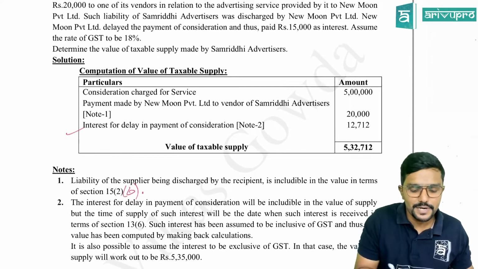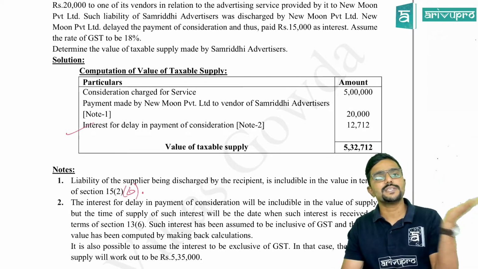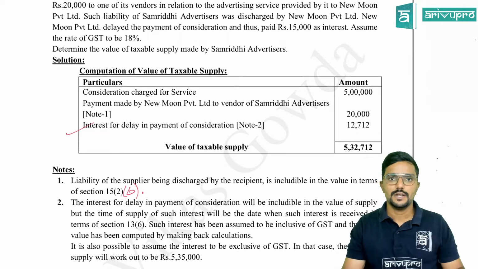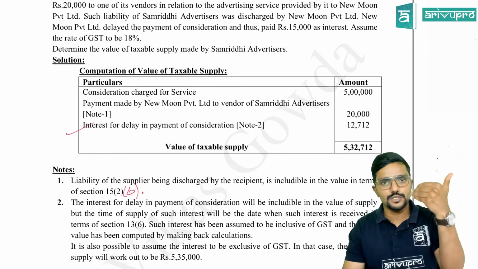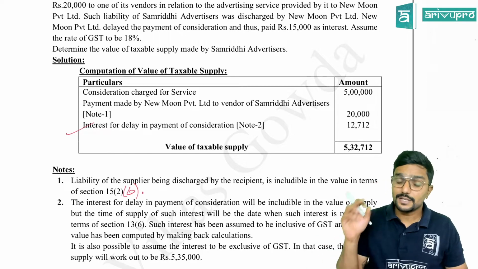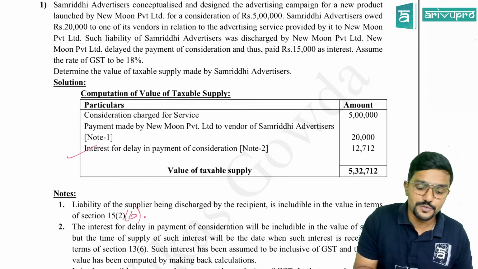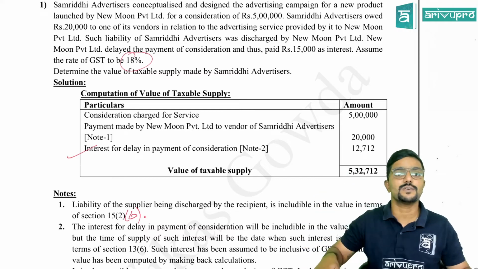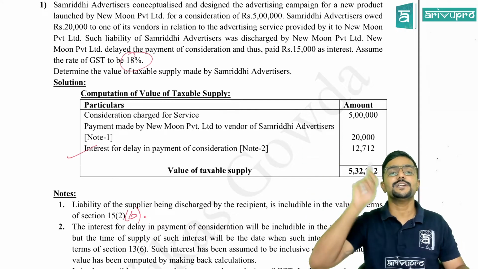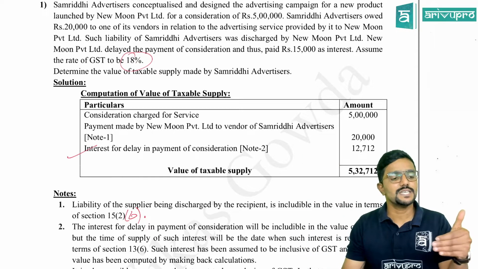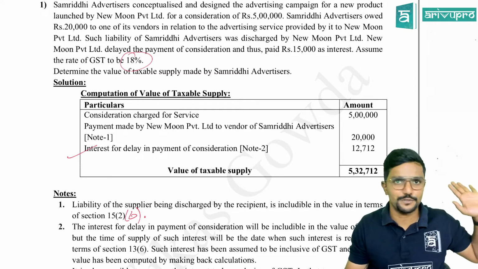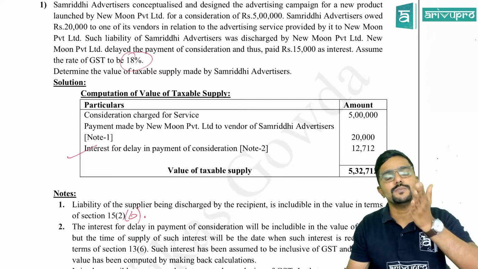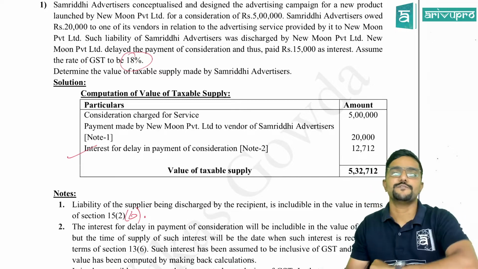Next, interest for delay in payment of consideration. This point is important, guys. How much interest is the supplier charging to the recipient? 15,000. I have told you, whenever possible, please take 15,000 as inclusive of GST. And for that, the GST rate should be given in the question. Only if the GST rate is given in the question can I assume the interest includes GST. Or else, if the GST rate is not given, then I cannot assume what the GST rate is. So in that case, you can assume the interest is exclusive of GST.